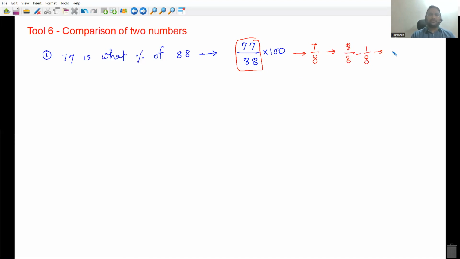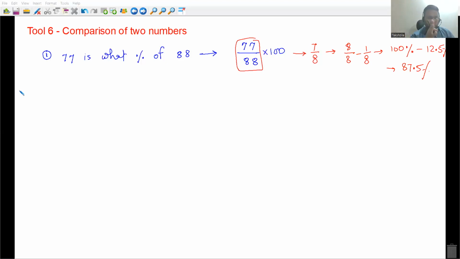8 by 8 कितना परसेंटेज होता है? 100%. Minus 1 by 8 कितना होता है? 12.5. That is equal to 87.5%, everyone. Are you getting this? But again, इतना करने की जरूरत है नहीं, everyone. Okay, most of the things you need to do orally.